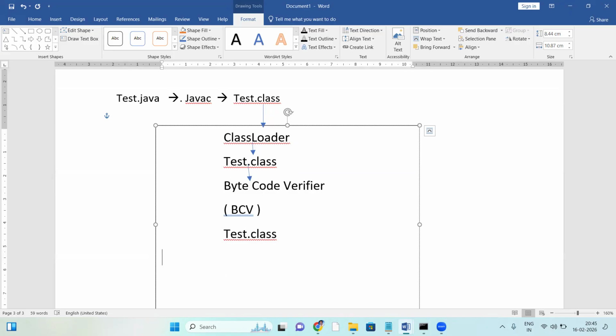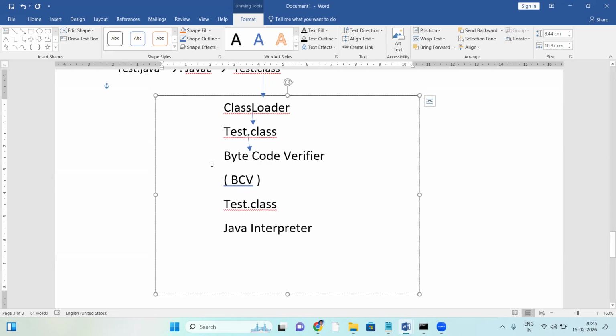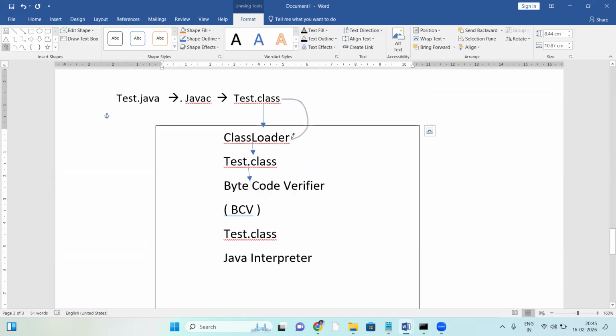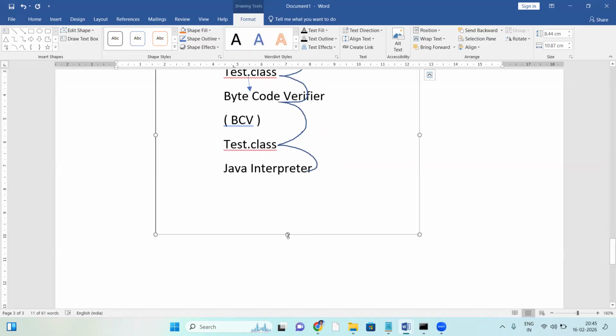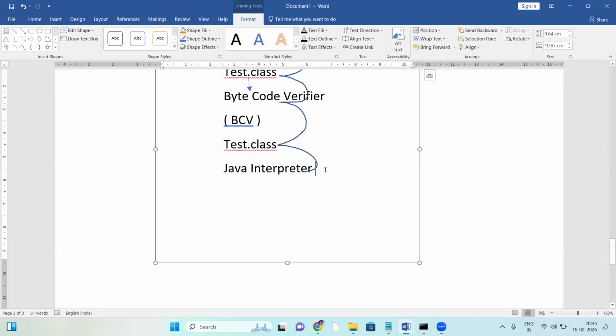So next is the Java interpreter. So here what happens? The class loader loads the dot class file into memory. The dot class file is given to the BCV. The BCV checks the whole dot class file and passes it to the interpreter. Now the interpreter's role starts. What is the task of the interpreter here? The interpreter converts bytecode to binary code.